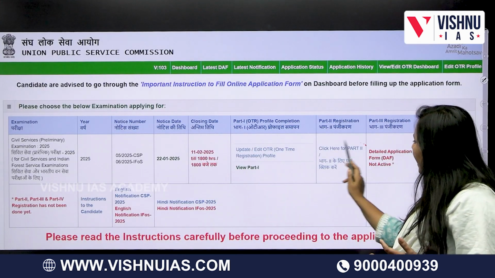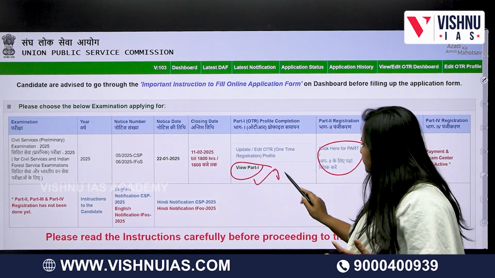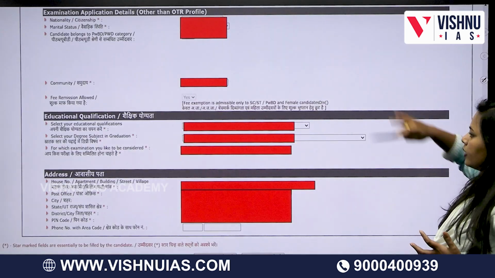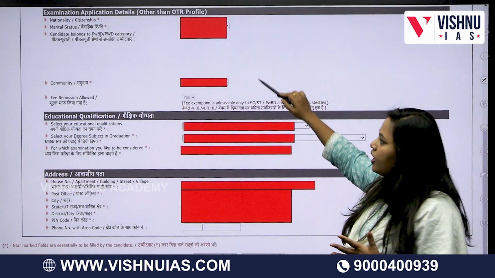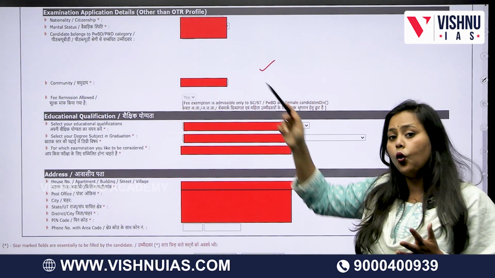Then your part 1 is completed. Now get into your part 2. In part 2, they'll ask you for the information already furnished, whichever you have given previously in their OTR.